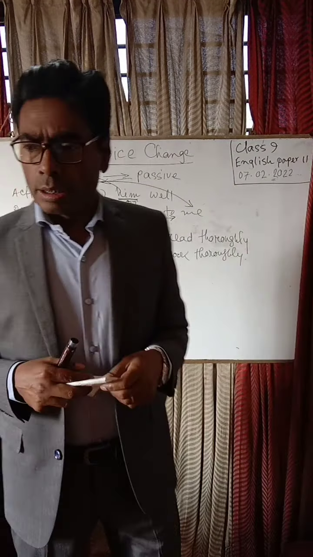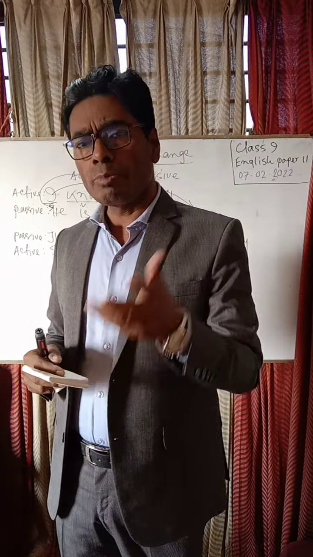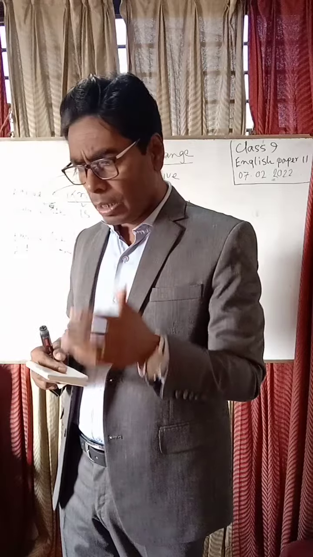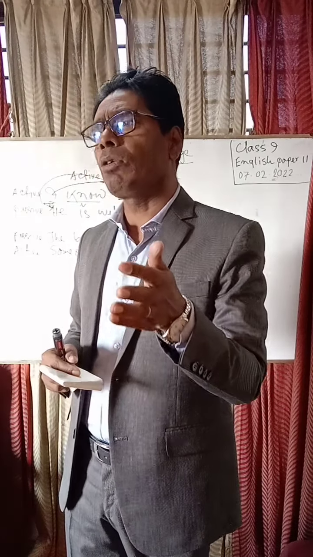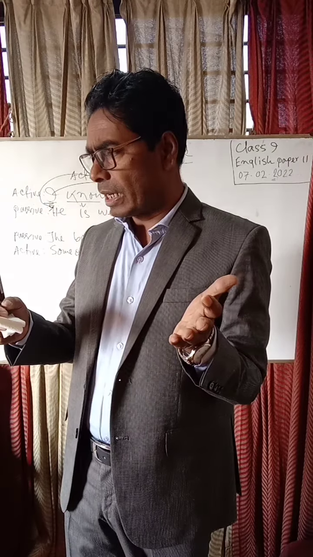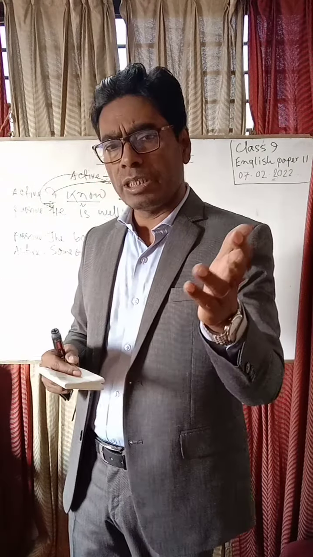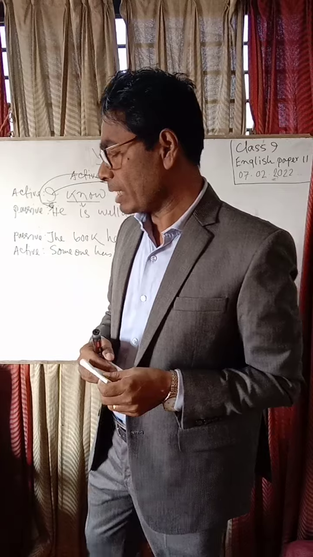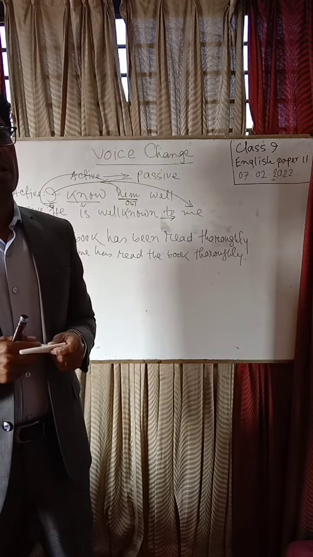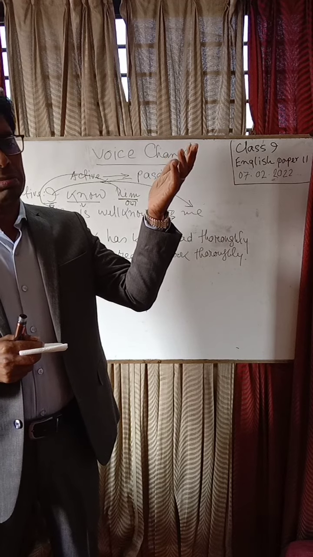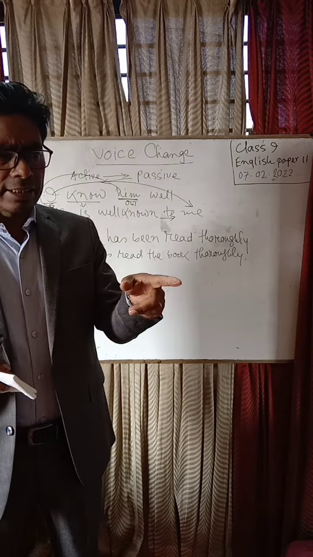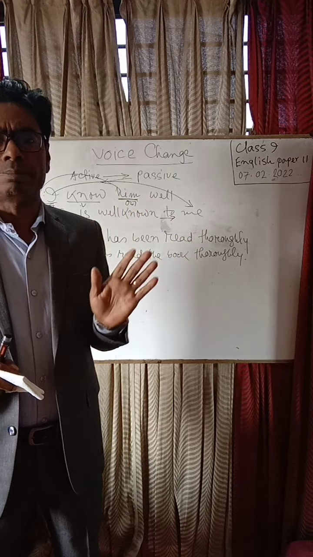Here, in some cases, you have to recognize the passive sentence. Which sentence is passive? In some cases, the students look for by, to, or at. If they see these kinds of prepositions, they think the sentence is passive. Actually, this idea is not correct, because by, to, at, with don't indicate whether the sentence is passive or active.